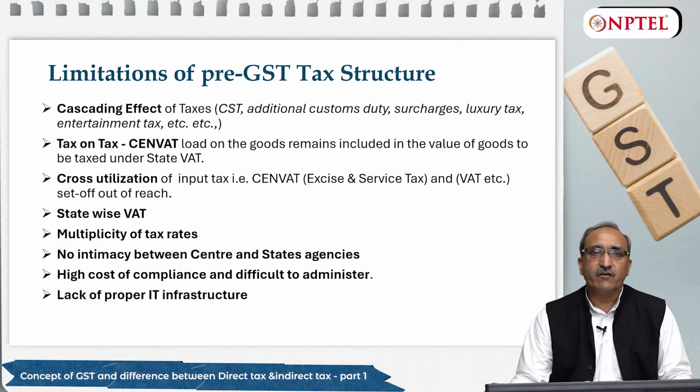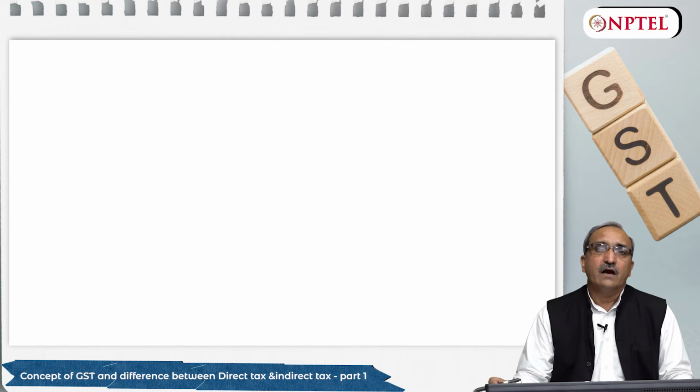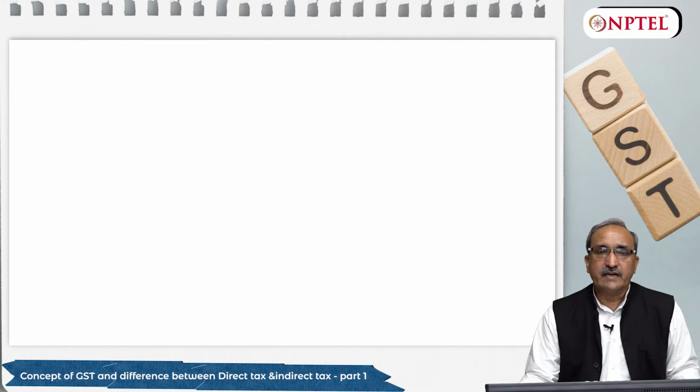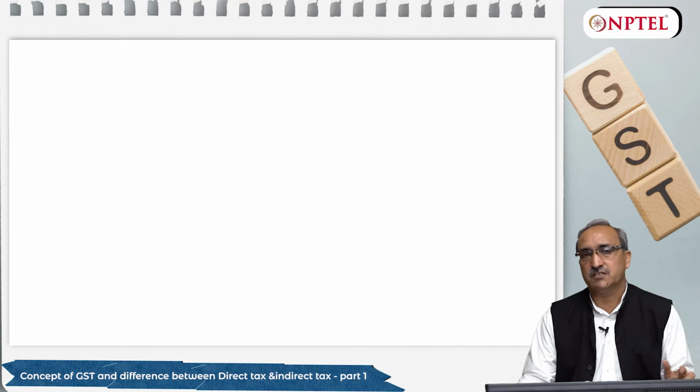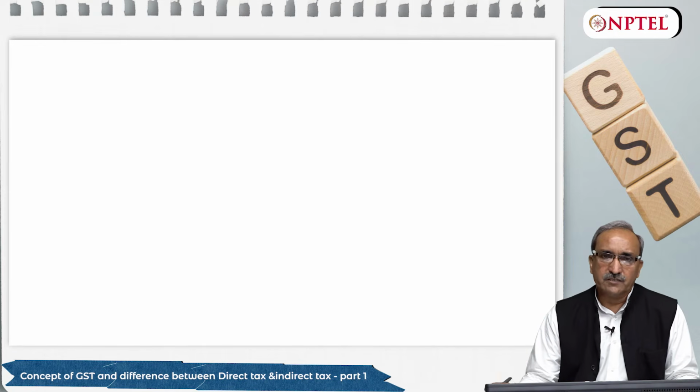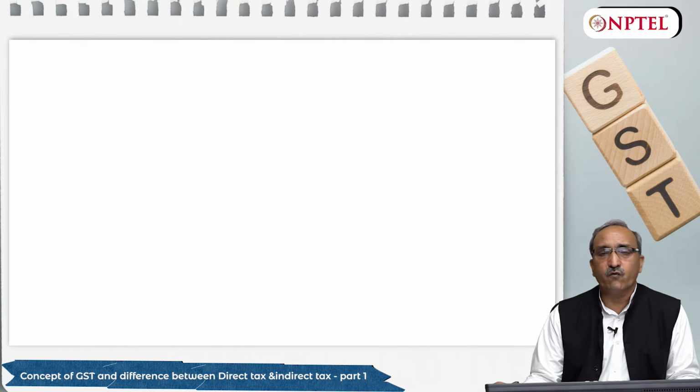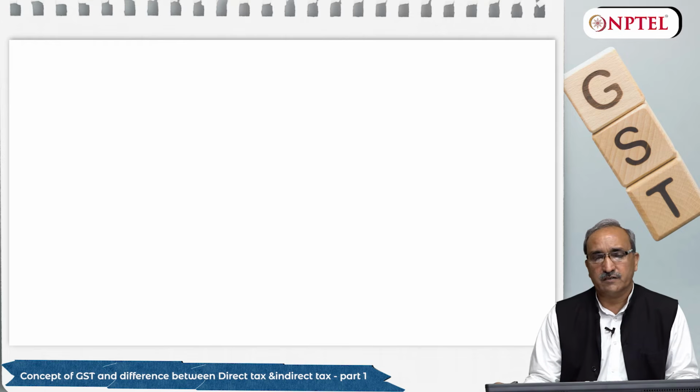So friends, let's take an example of how cascading effects were there and how they impacted our economy, because this point is the base for introducing GST in the country. Let's see how we worked out the value of any product or service under the pre-GST regime.